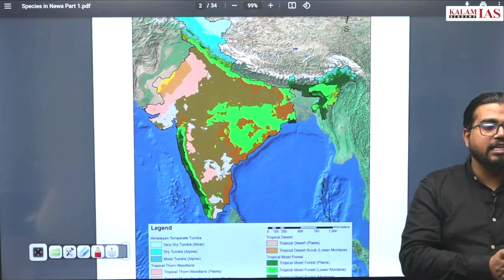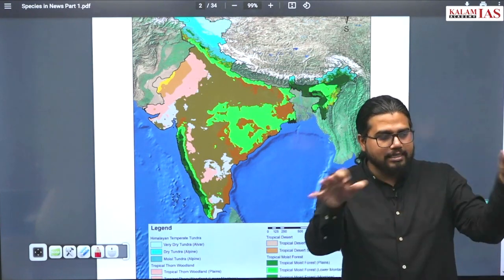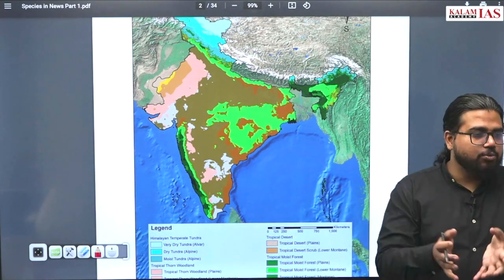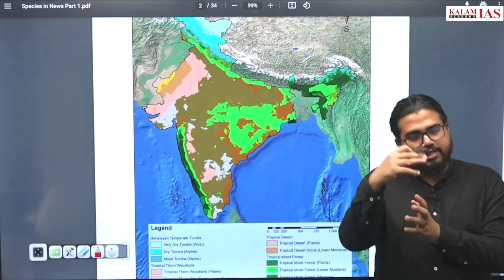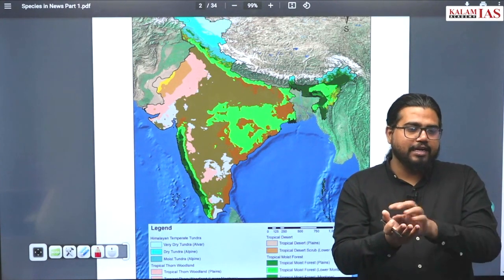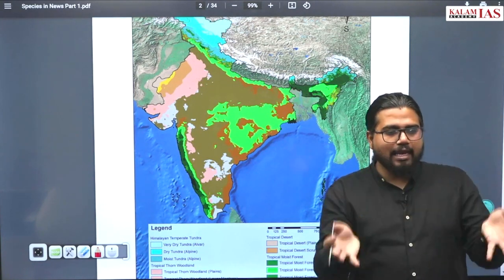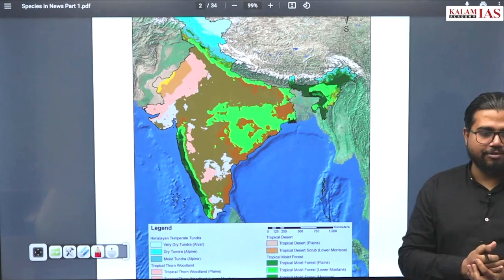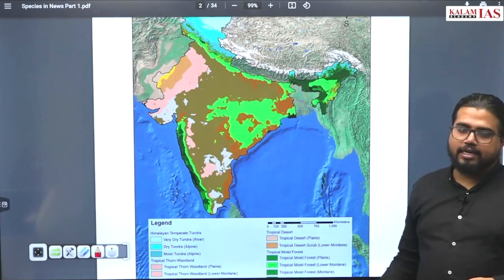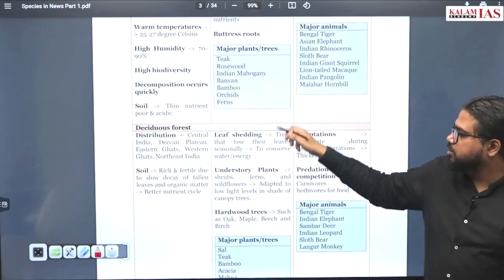The shedding of the leaves is also a part of it, like we already discussed, the deciduous plants will shed their leaves at a particular time of the year. This is also to conserve water, to save their life. If they keep the leaves open, so much water will evaporate from them and the plant will die. So it's a mechanism to conserve water and keep their life active. These kinds of mechanisms you find in tropical or deciduous forest.